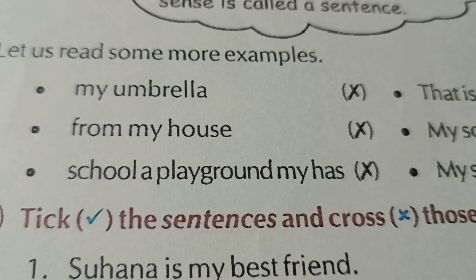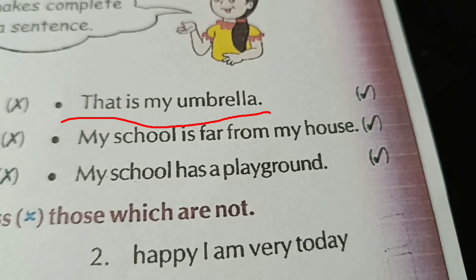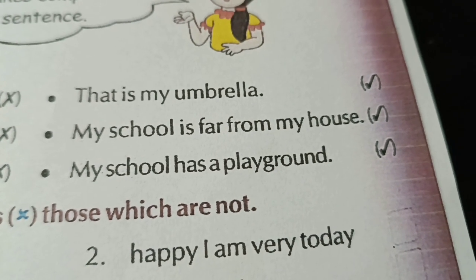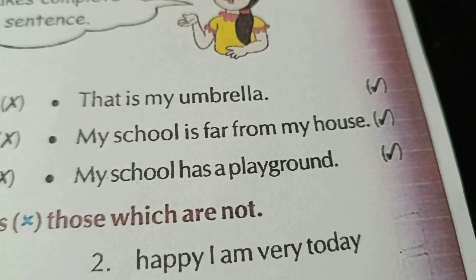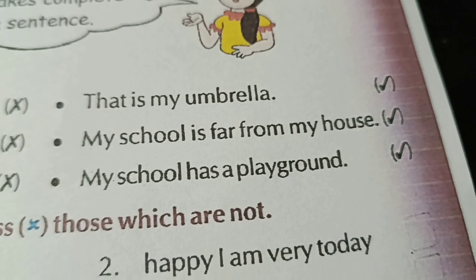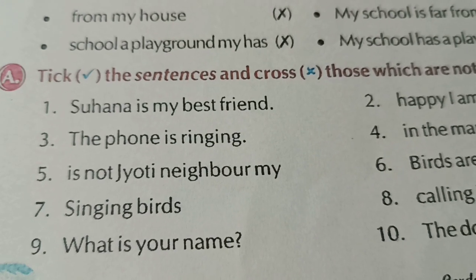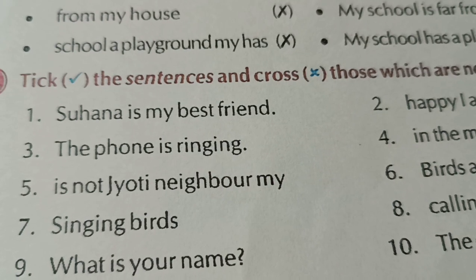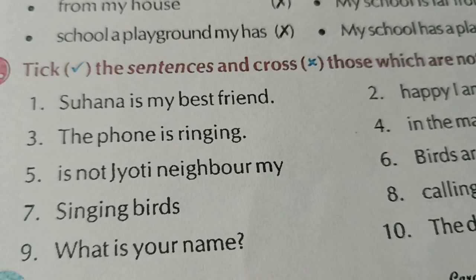Now we will go through some other sentences. This is my umbrella. My school is far from my house. My school has a playground. These are sentences because they have complete sense. For more clarity, we will go through more examples.